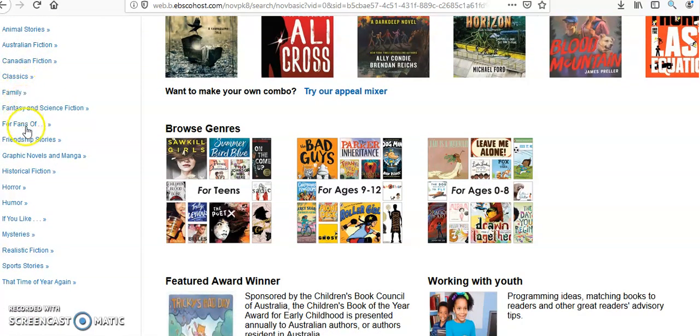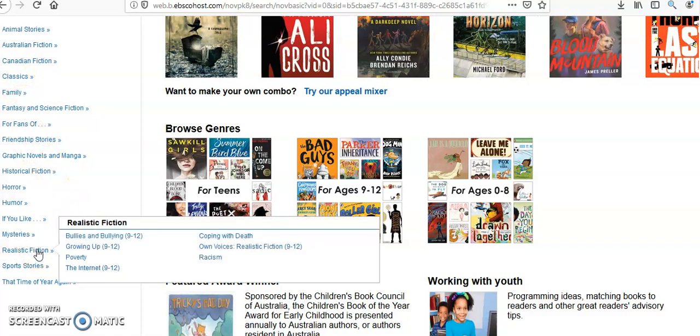Their subject areas are on the left-hand side, and I really like, say, realistic fiction. But when I click on realistic fiction, it even narrows it down to other subgroups for me. Bullies, growing up, poverty, if any of those are of interest to me, I could click on them. And the one that actually shows an interest for me is one called Own Voices Realistic Fiction. So I click on this,